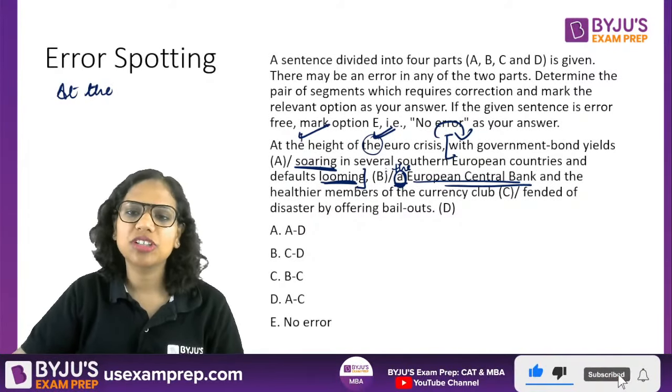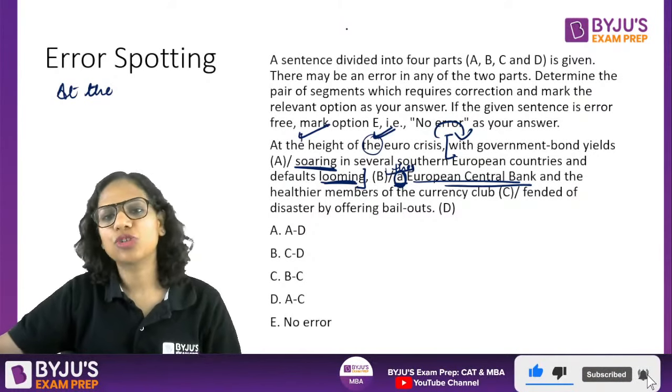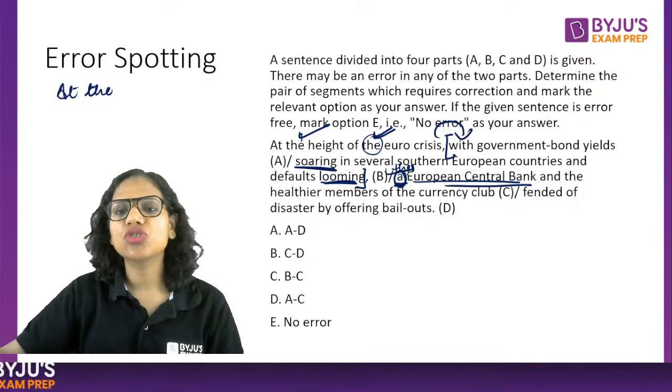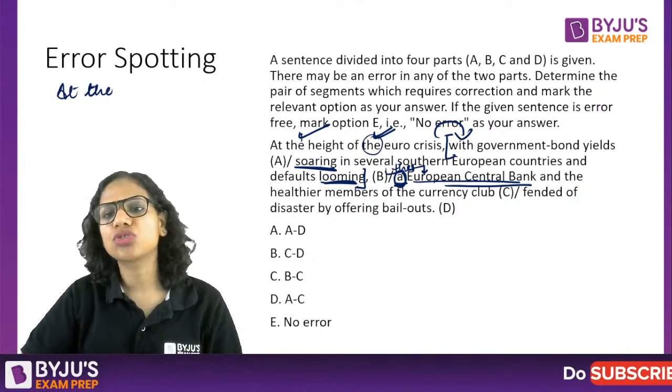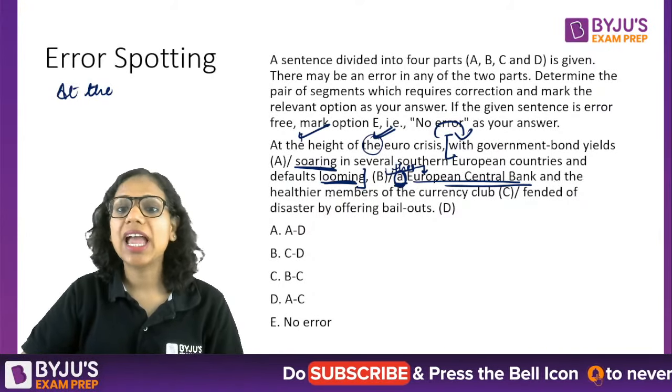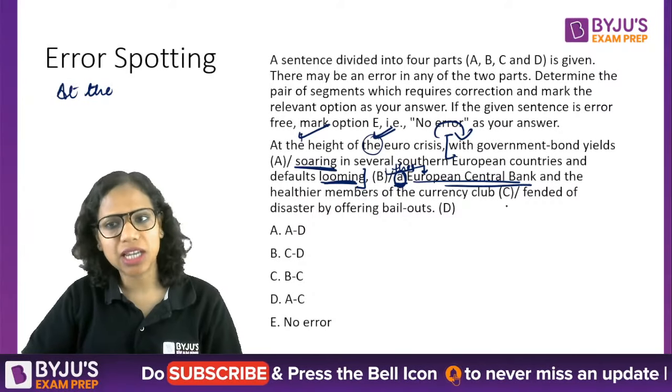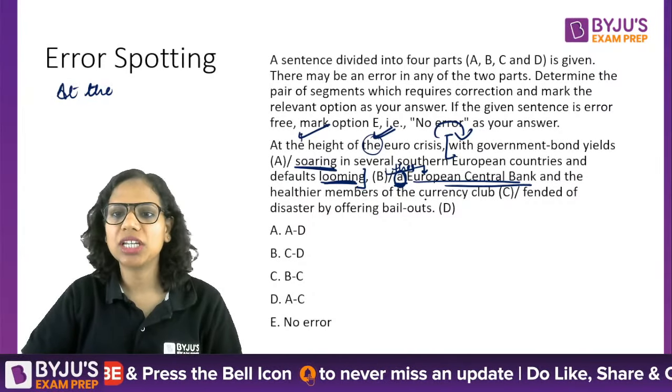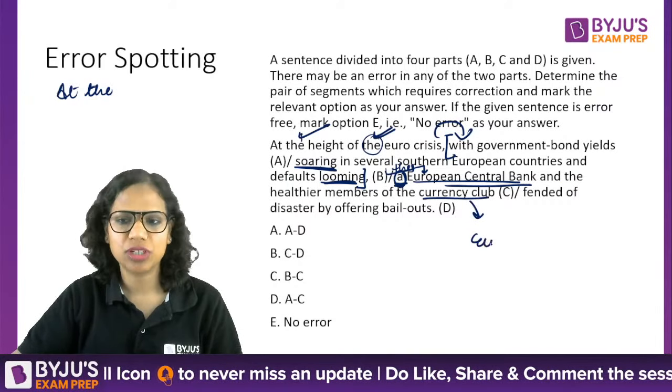I think you should put "the" here because before RBI also we do put "the Reserve Bank of India." So just to accord it the same uniqueness, you should say "the European Central Bank and the healthier members of the currency club." The currency club's name is Eurozone.